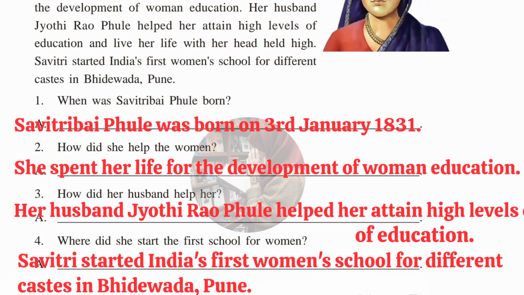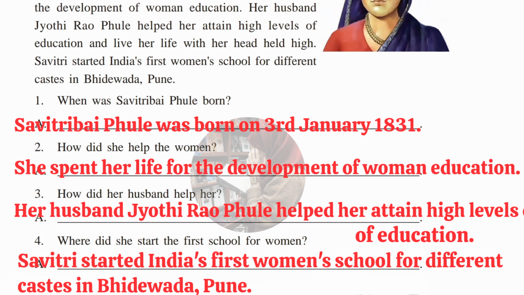Third question, how did her husband help her? Answer, her husband Jyoti Rao Phule helped her attain high level of education. Fourth question, where did she start the first school for women? Answer, Savitri started India's first women's school for different castes in Bhidewada, Pune.